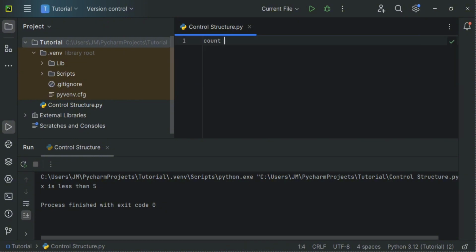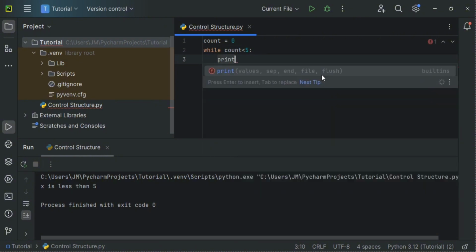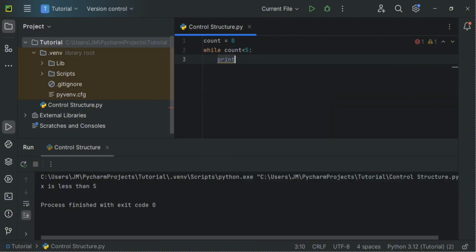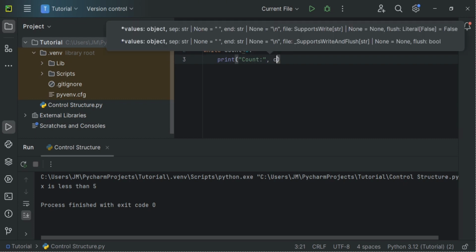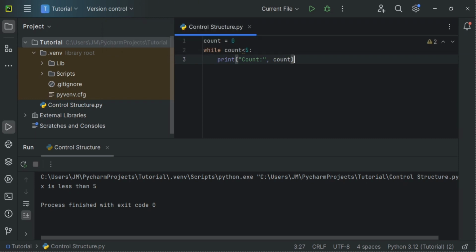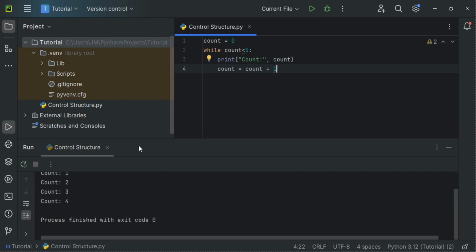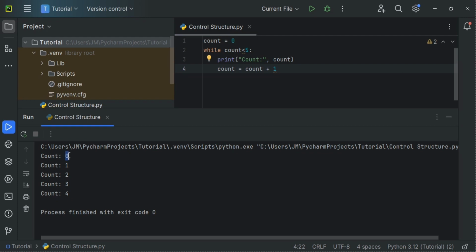Type in a variable count equals 0, and then a while loop with your variable name, which is count, is less than 5, and then colon, print it using the print function, just so we know how it looks like, "count:", comma, and then the variable name, which is count. Hit enter, then your variable name again, count equals count plus 1. Click on run. As you can see in the terminal, it counts from 0 to 4.